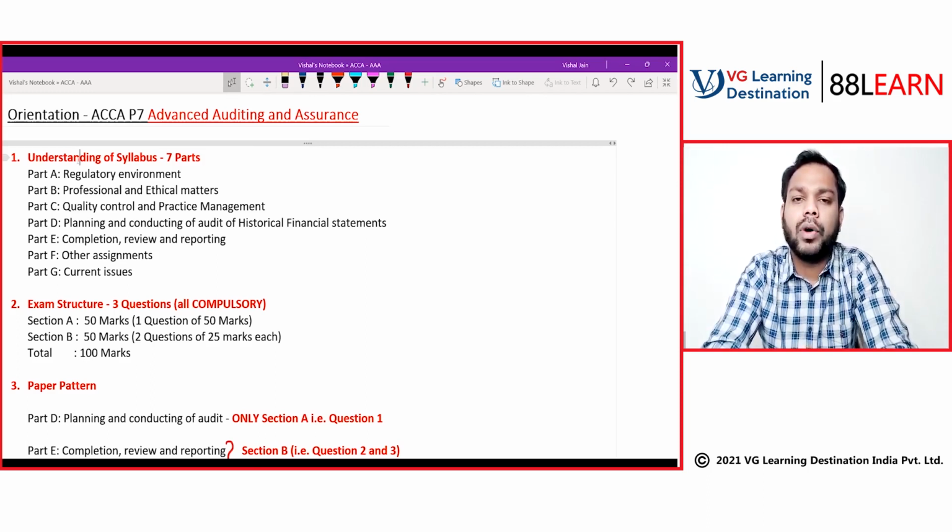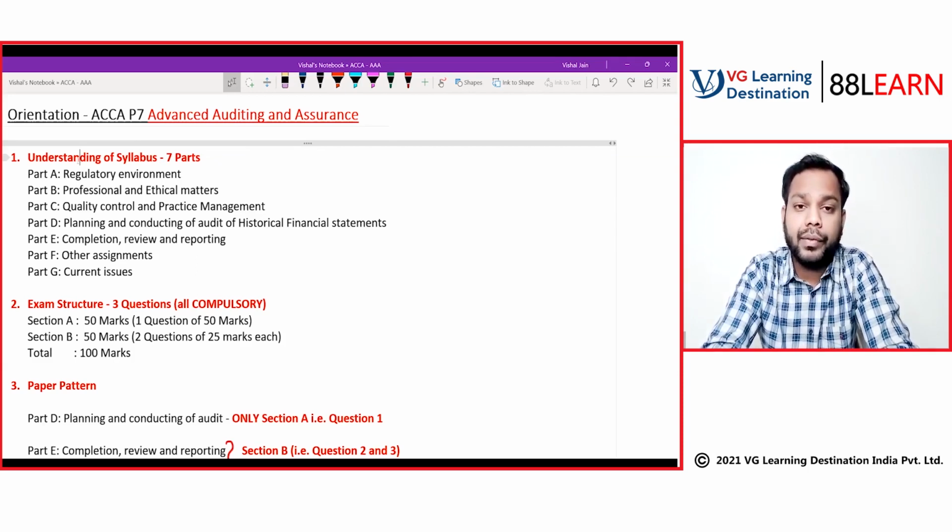That's a must. So it is always recommended by the examining team that you appear for this paper either along with the SBR paper or after the SBR paper.